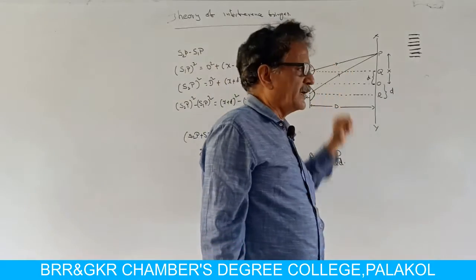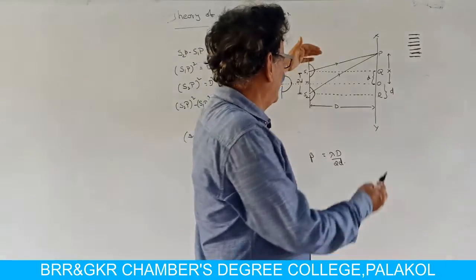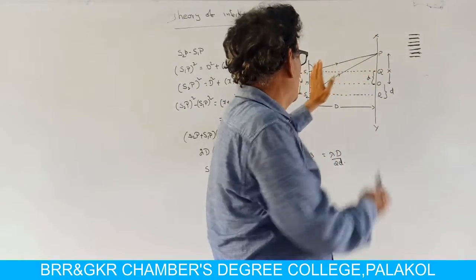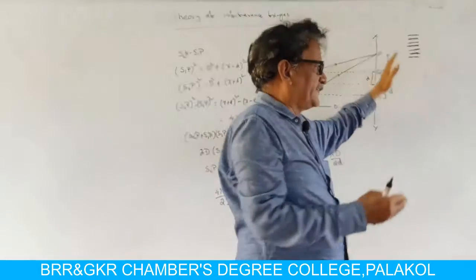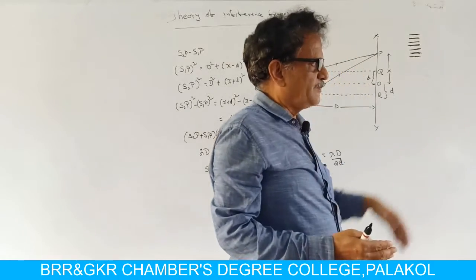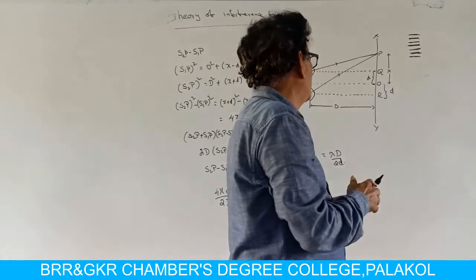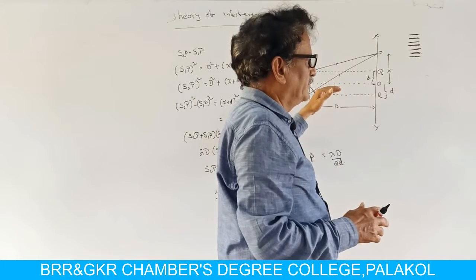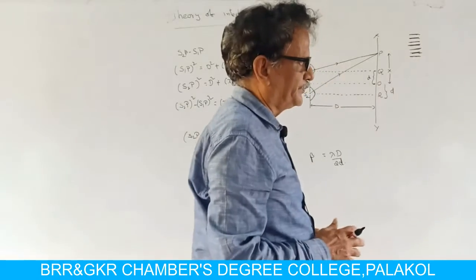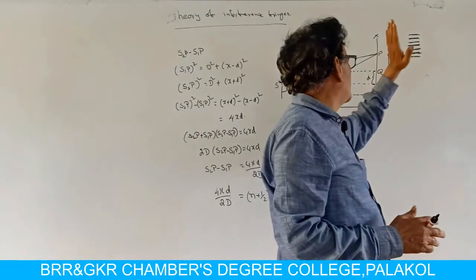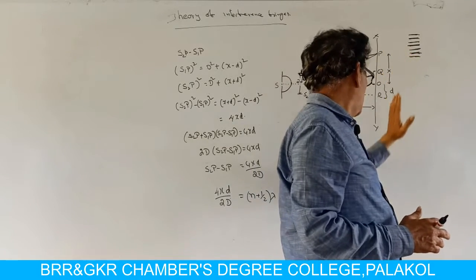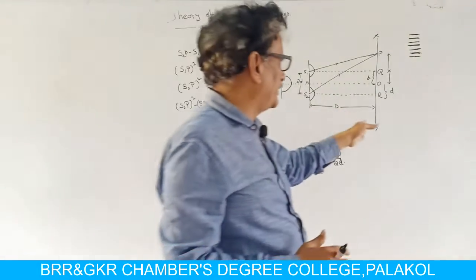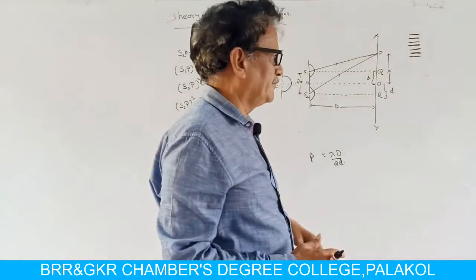Since these two rays are coherent rays, they will interfere in this region. So, on the right hand side of this opaque surface, the space is filled with the light which gives the interference effect. So, the cross section of the interference pattern is observed on the screen XY.